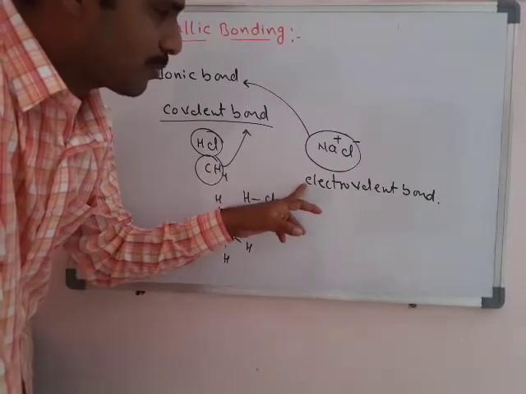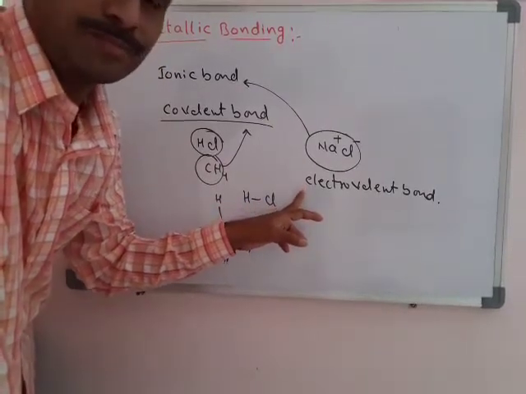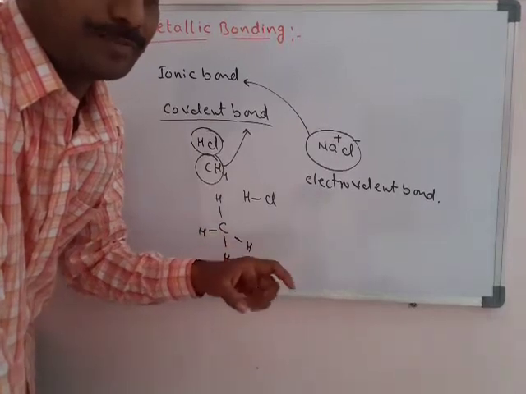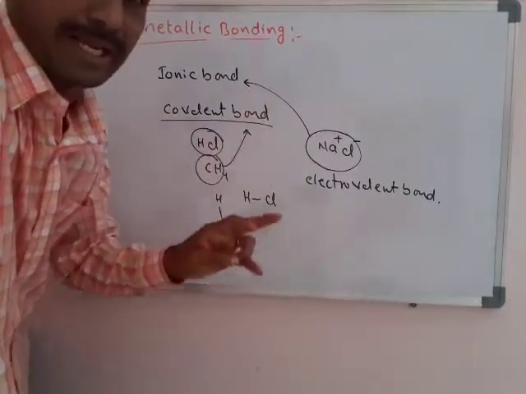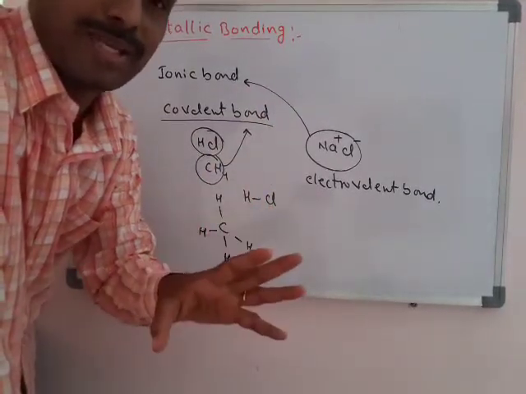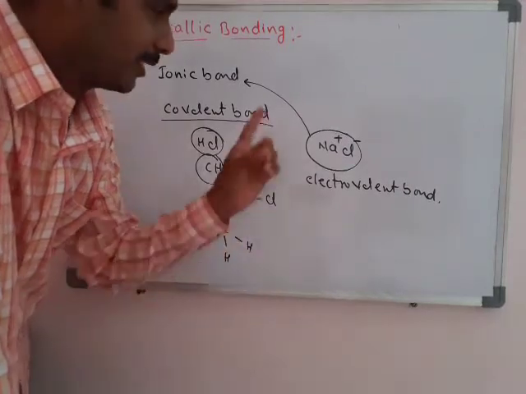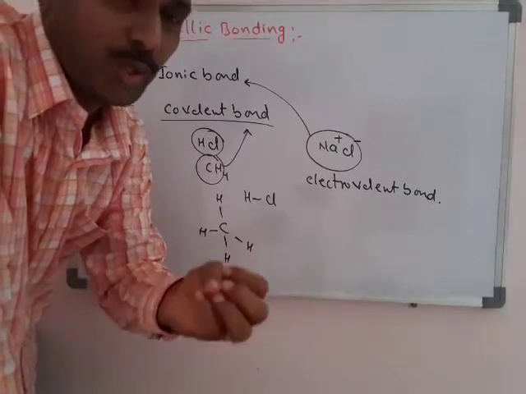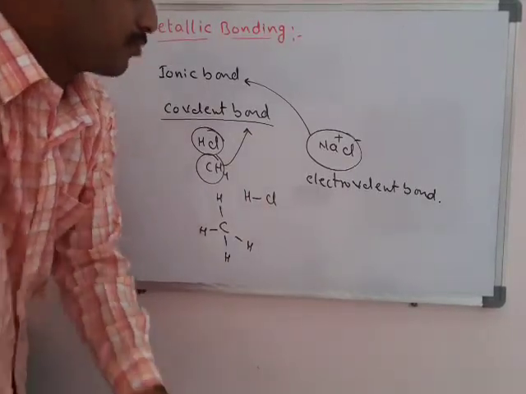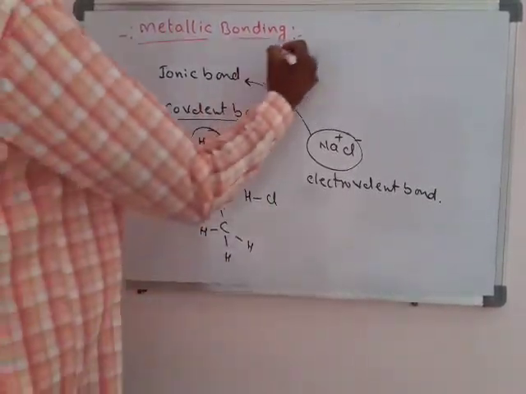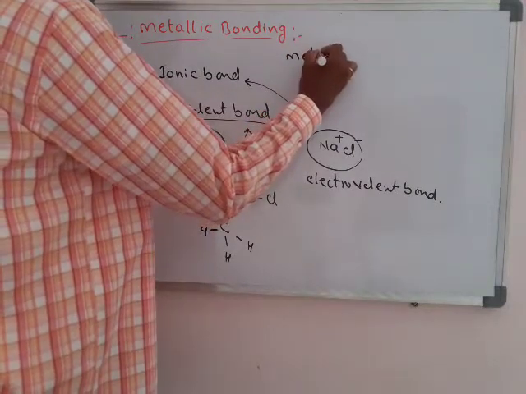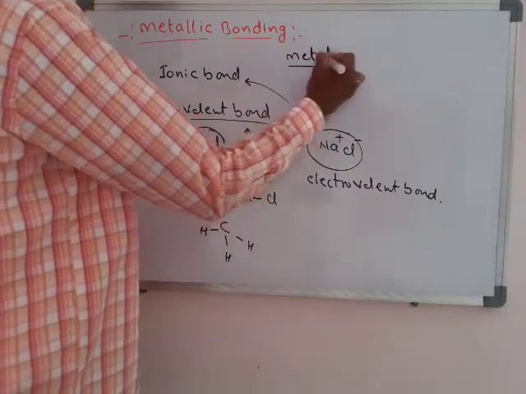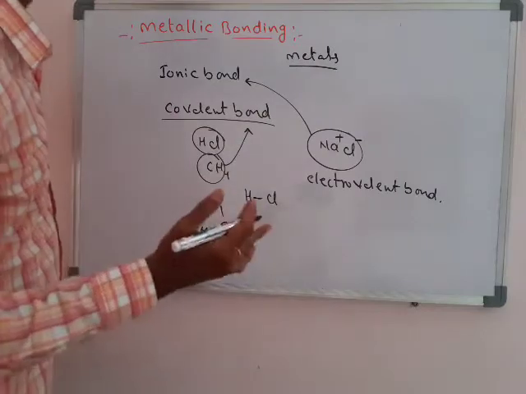A few compounds can also be explained with the help of ionic bond, but metals cannot be explained. Metal properties cannot be explained by applying ionic bond or covalent bond. So why do we try to apply? For example, if you want to apply the ionic bond to metals, it is not at all possible.